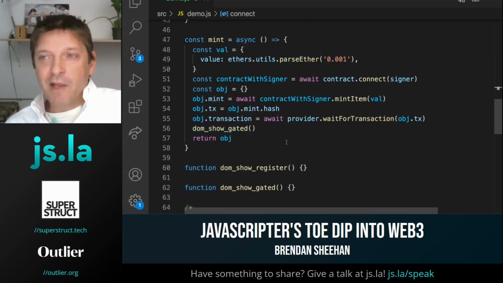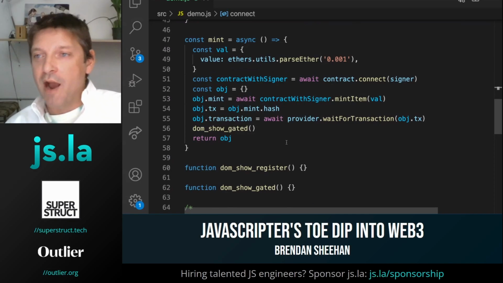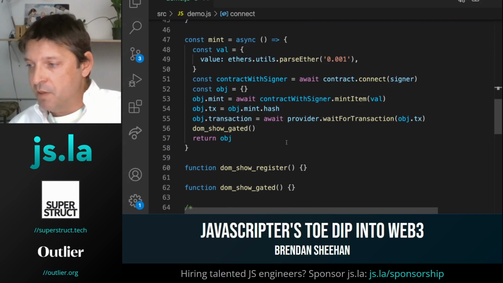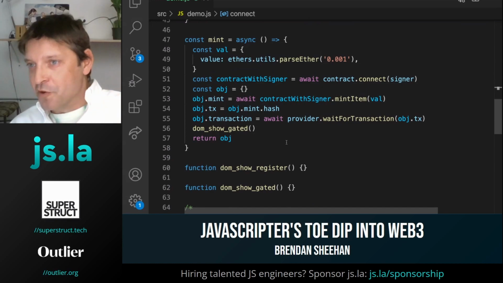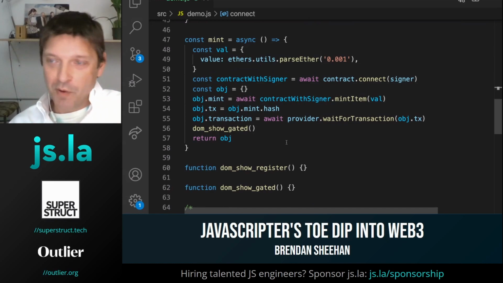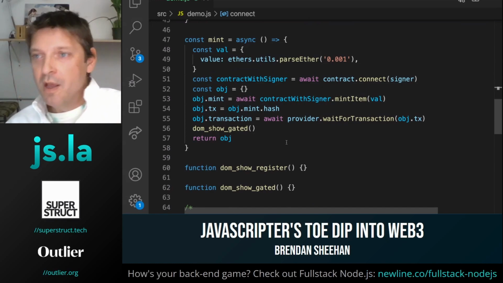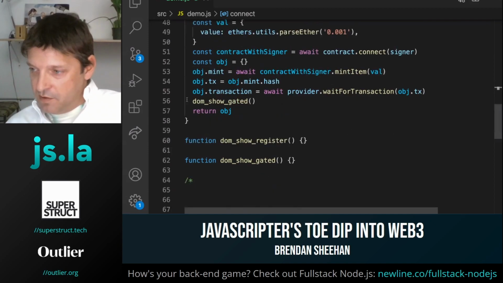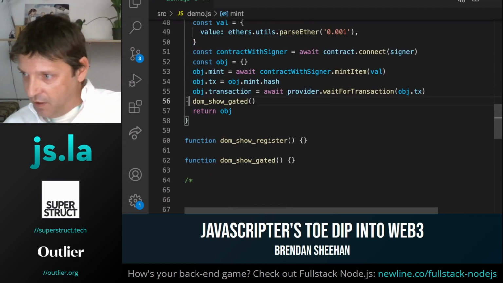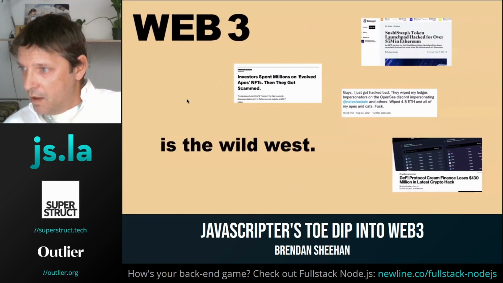So this is a very, very basic, rudimentary example of how we could interact with the blockchain with JavaScript. I'm not doing any error handling or anything like that. Told you we're doing some CSS show and hide, so don't judge me. Real simple, and that's basically it. So let me go back to the slides and we can wrap this thing up and hang out in Rambly.